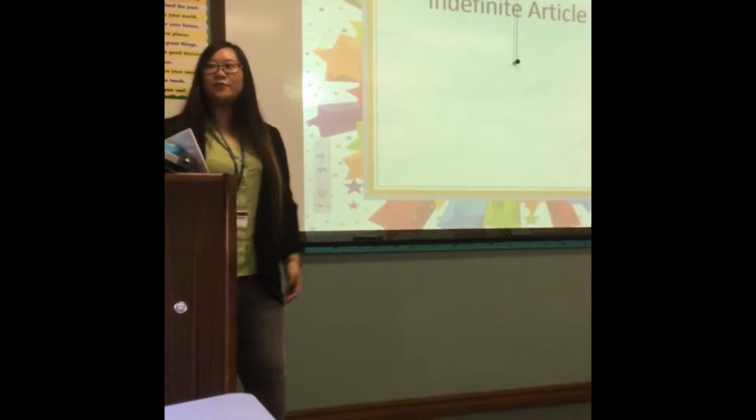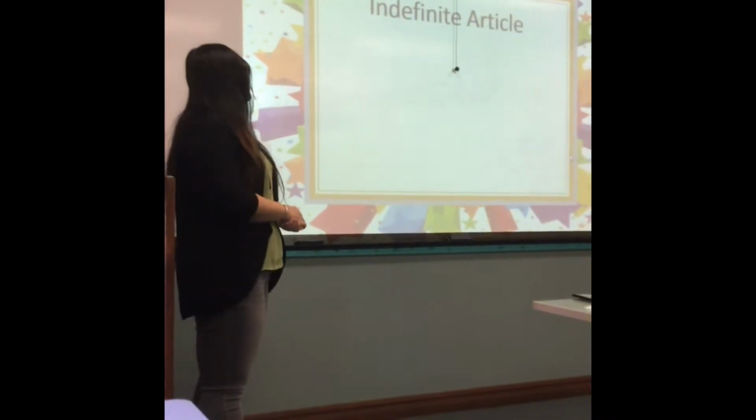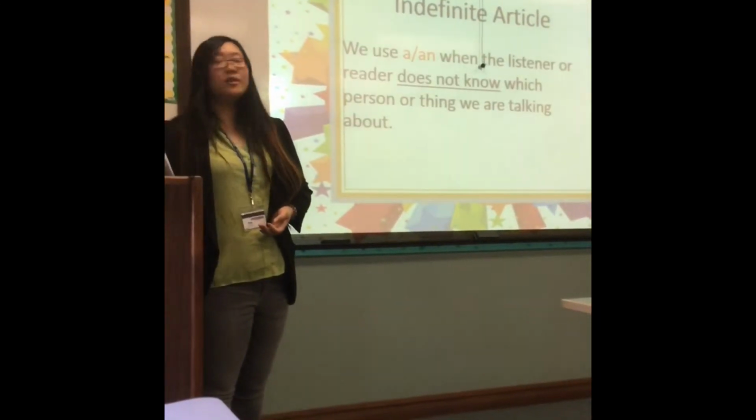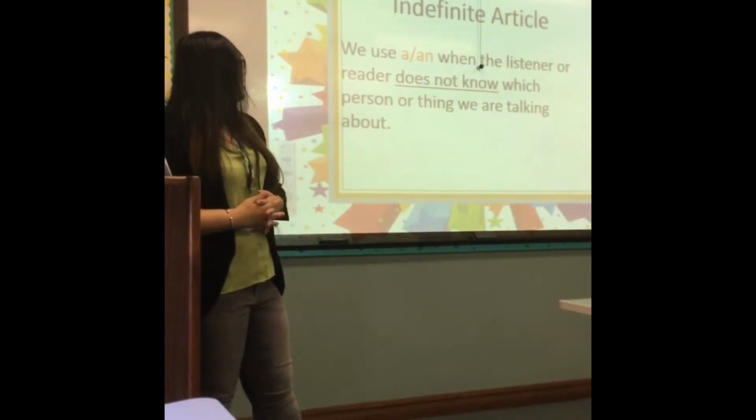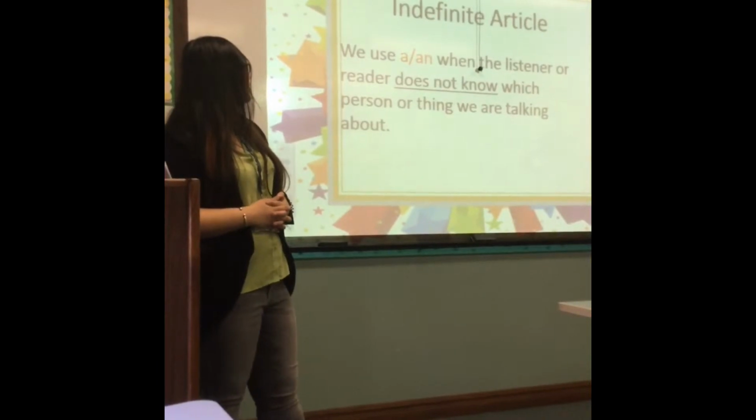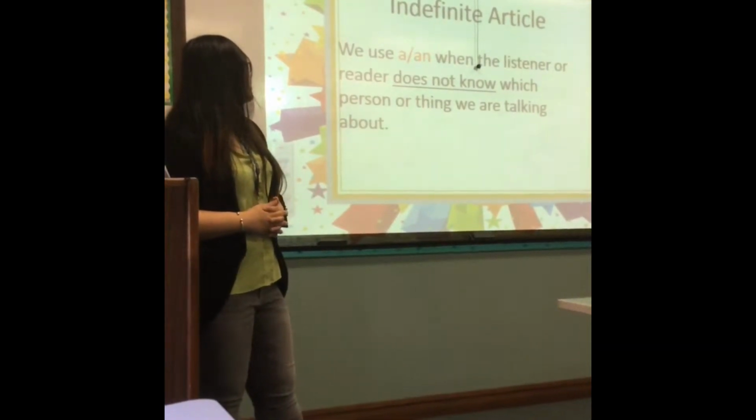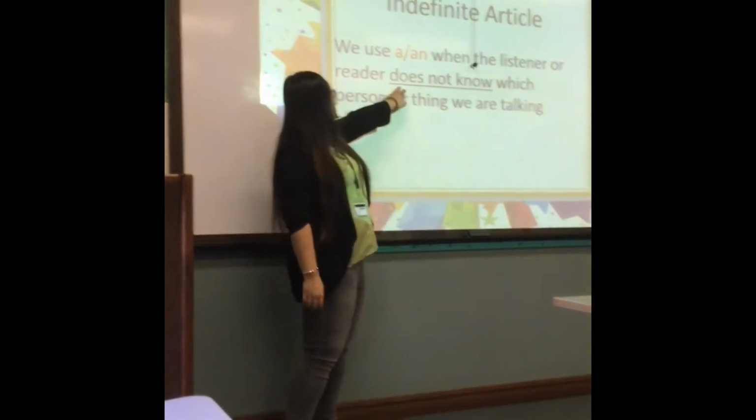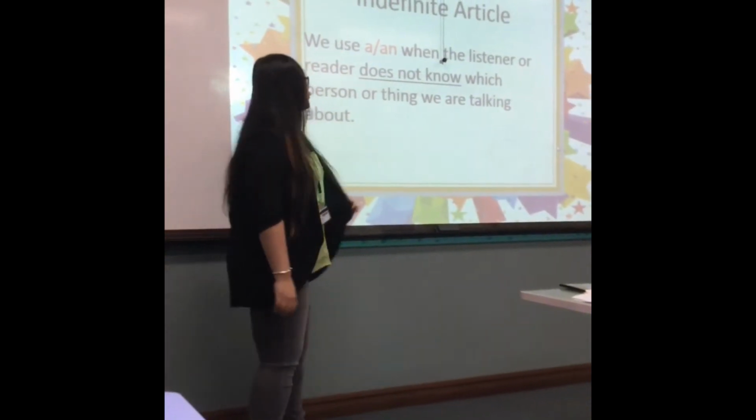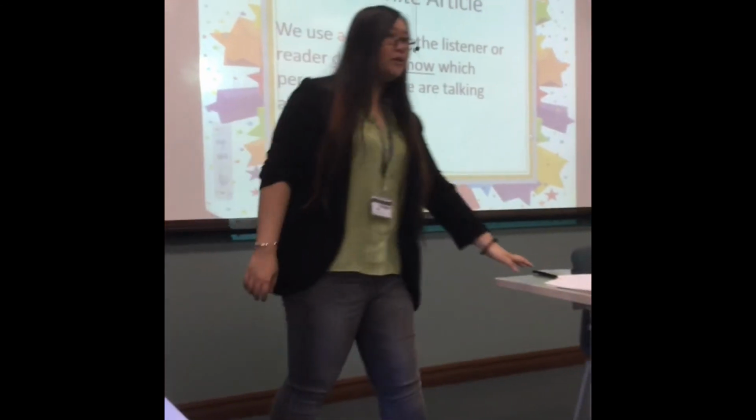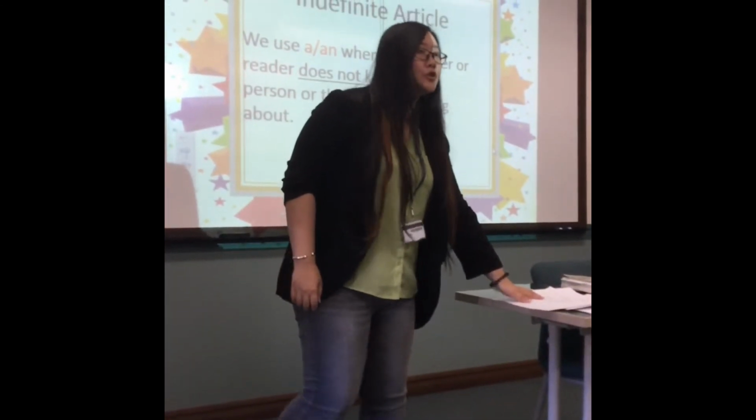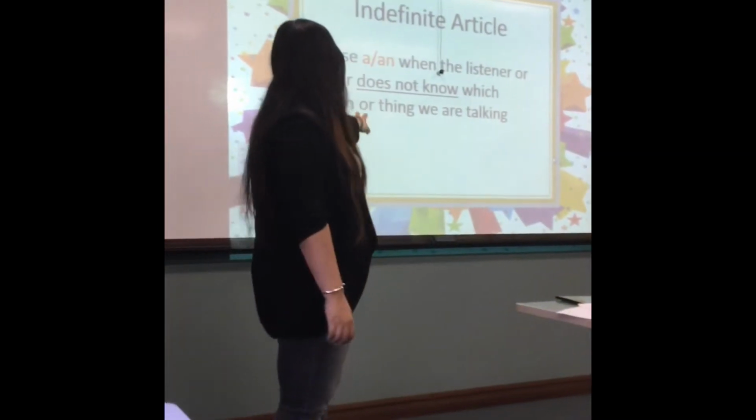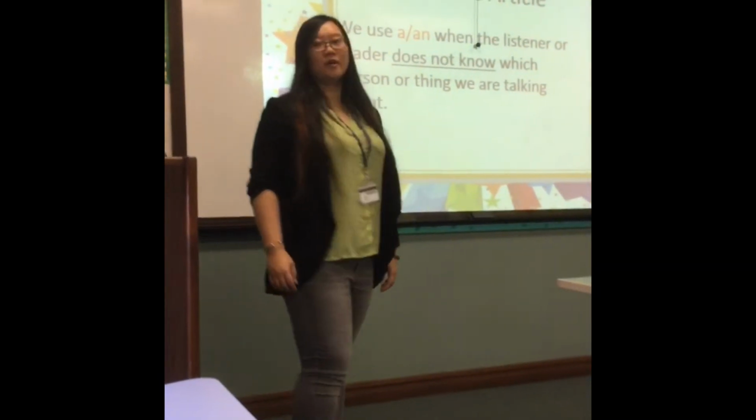And let's focus a little bit on the indefinite article. We use a and an when the listener or reader does not know which person or thing we are talking about. So here, does not know. So you don't know which paper you will choose. So this time you will use a and an.